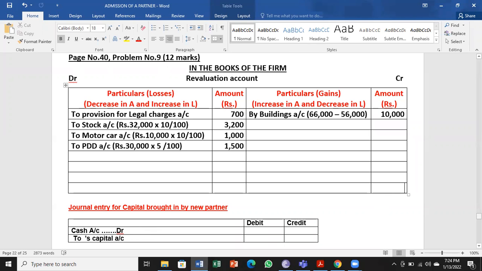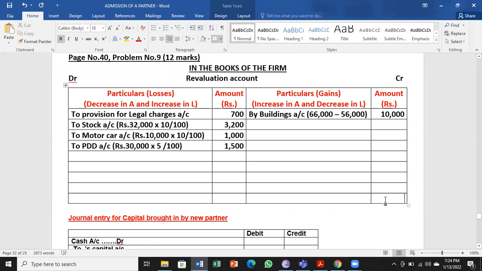Then total and balance. Credit is more, 10,000 is credit. I'll take that to the debit to make it equal. So now 10,000 minus these 4 items, and we have to find the balance.